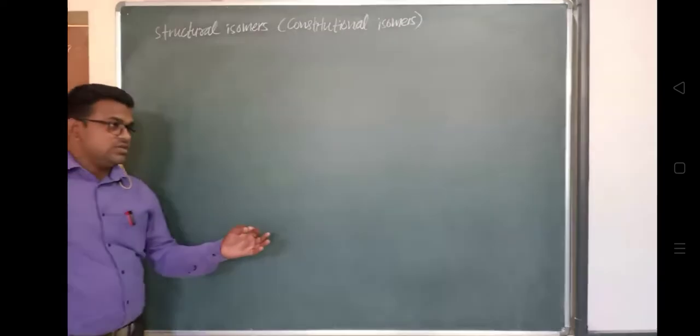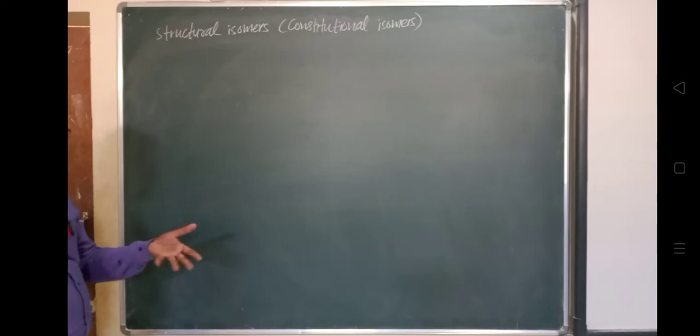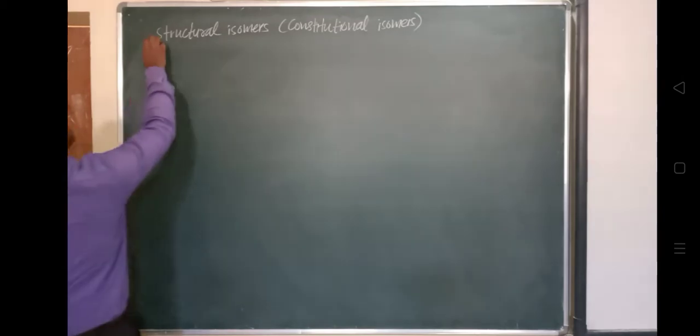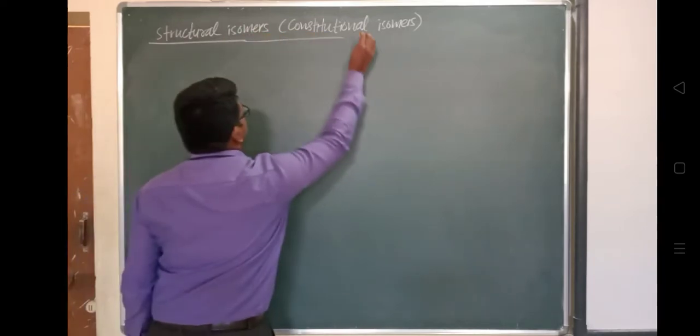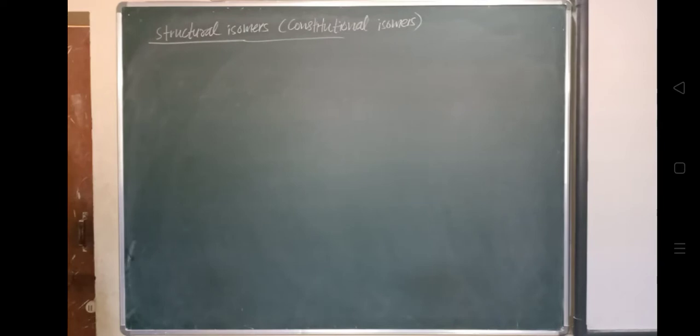Stereoisomers may be geometric or optical. We have also seen the difference between geometric and optical. So today we'll see the second part of the isomers. The second classification of the isomers is the structural isomers. It is also known as the constitutional isomers.